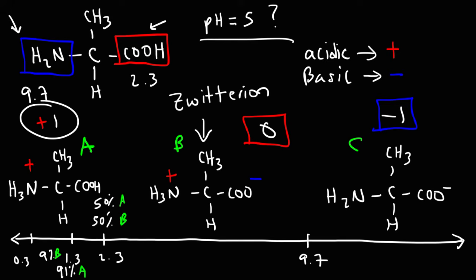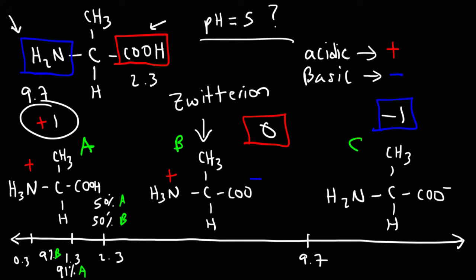So about 99%, or rather 99.1% will be substance A, 0.9 will be substance B. So every time you move 1 unit away from the pKa, the ratio between the acid and the base will change by a factor of 10.